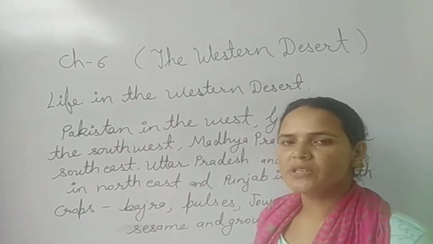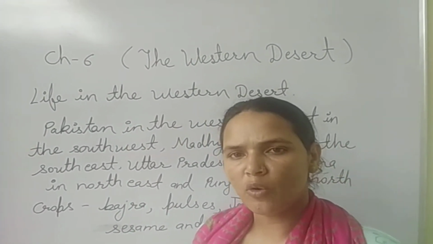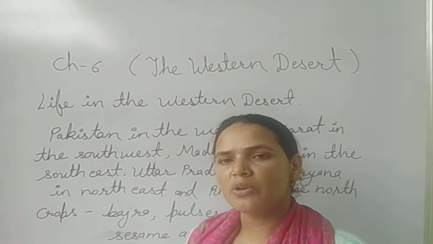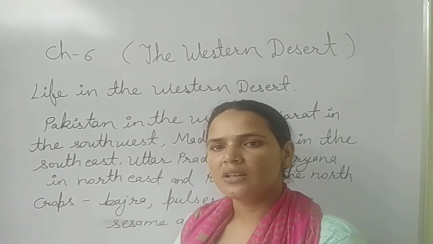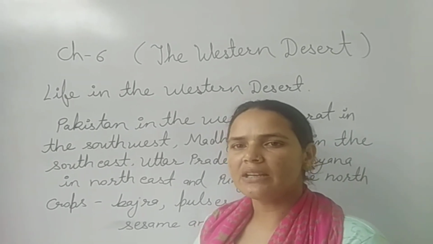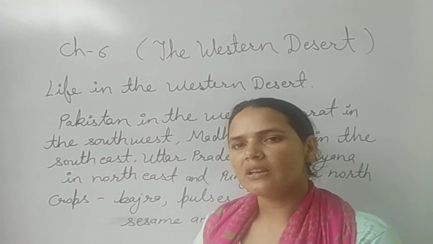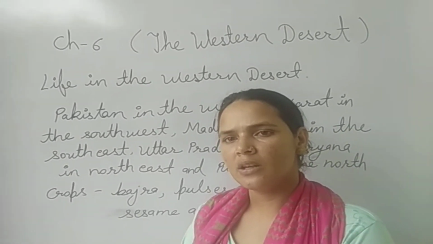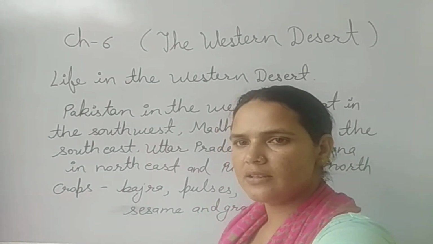So these are the crops that are grown here, and the main occupation of the people of Rajasthan is agriculture. Cattle rearing is also another main occupation of this state.